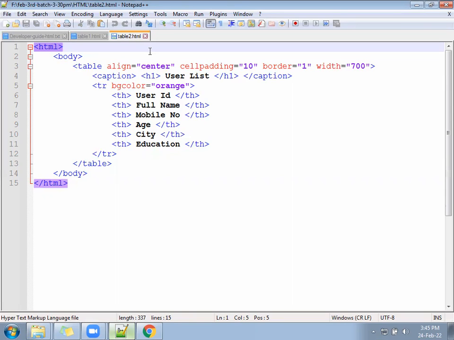Okay, so table 2 code I shared in the chat. Please follow that code.